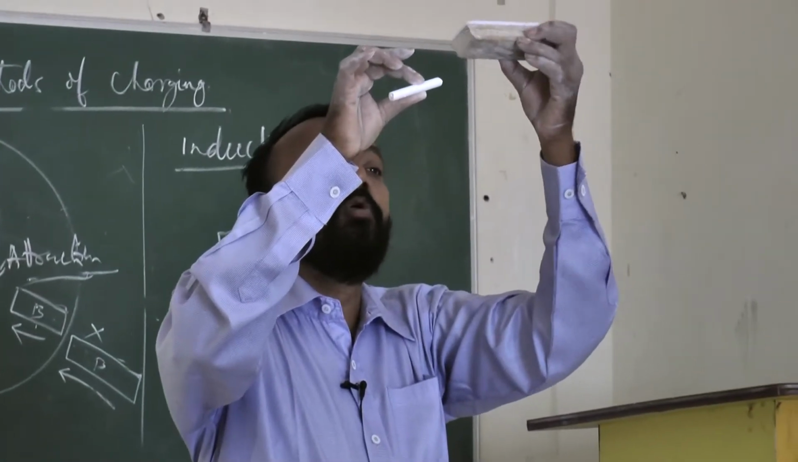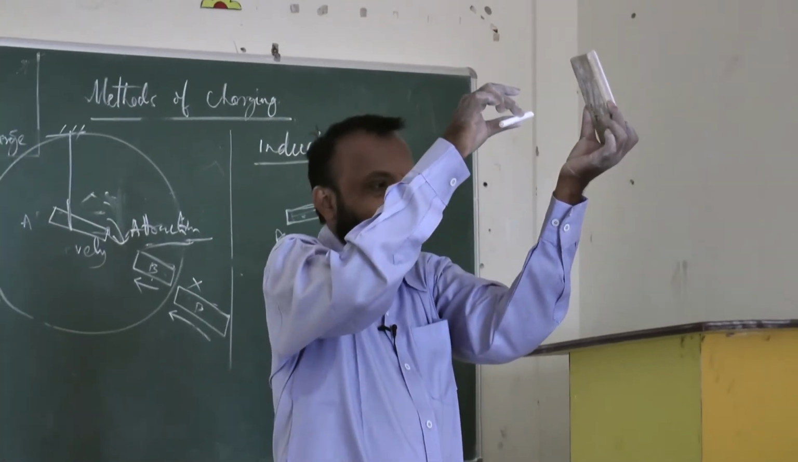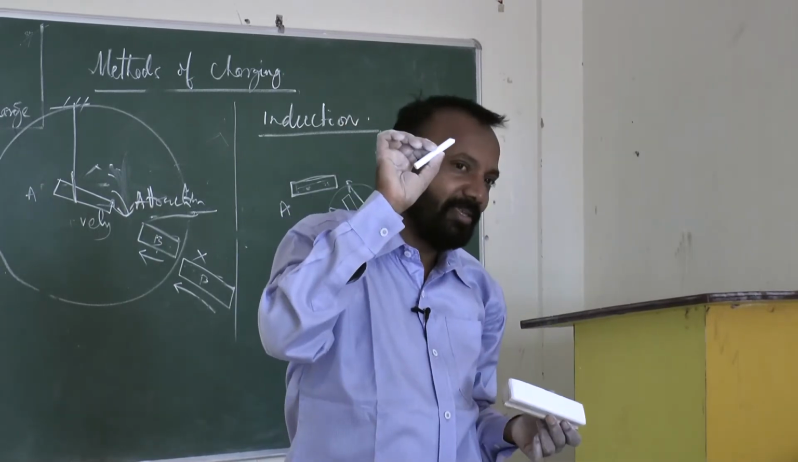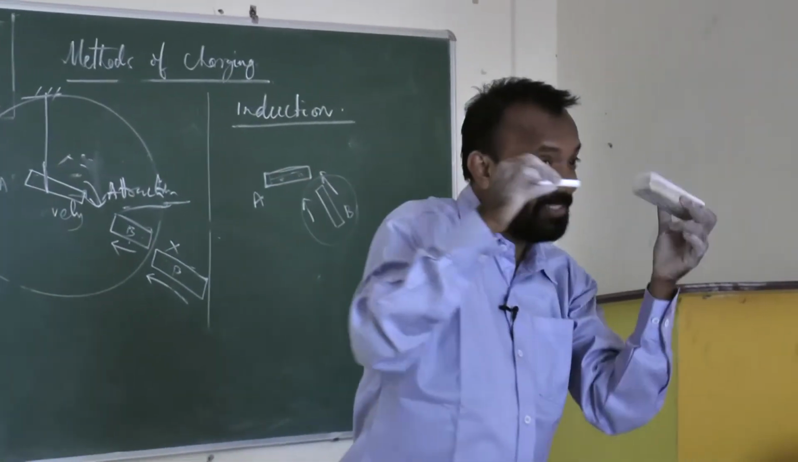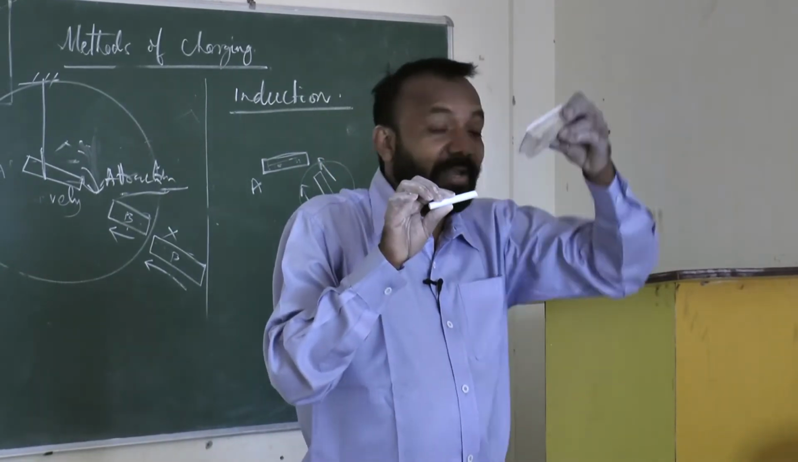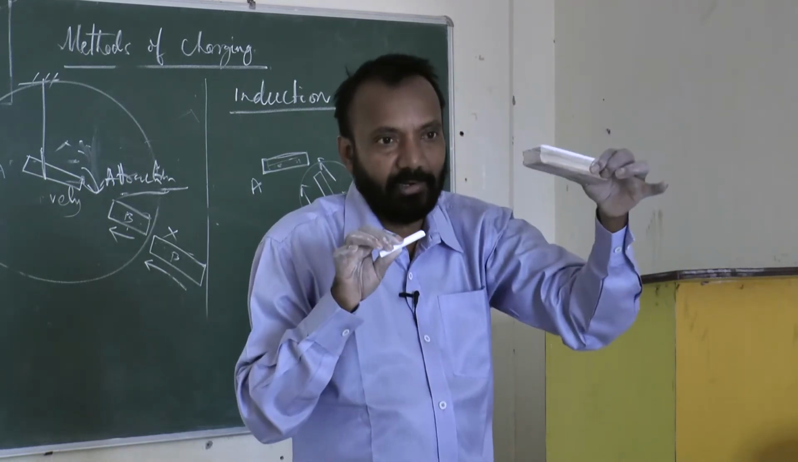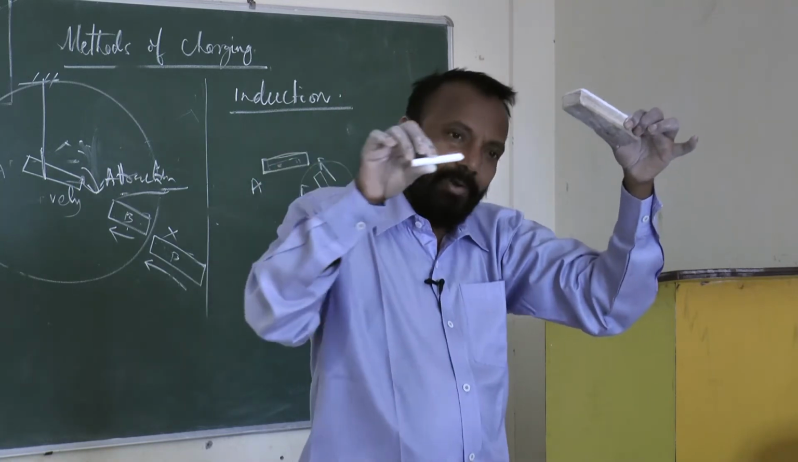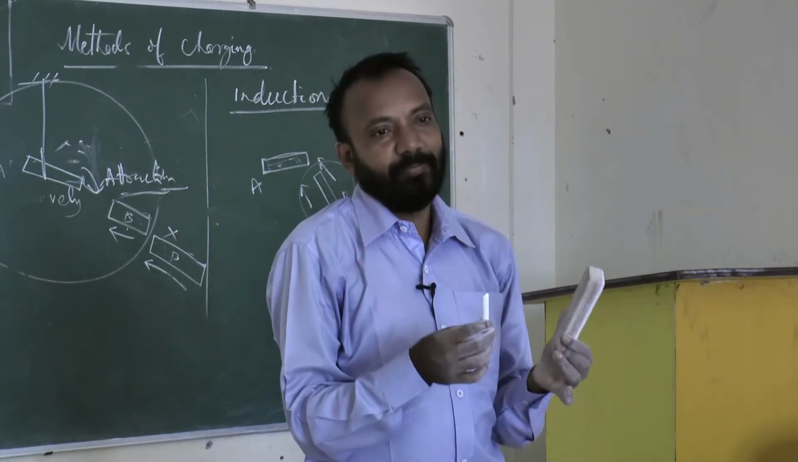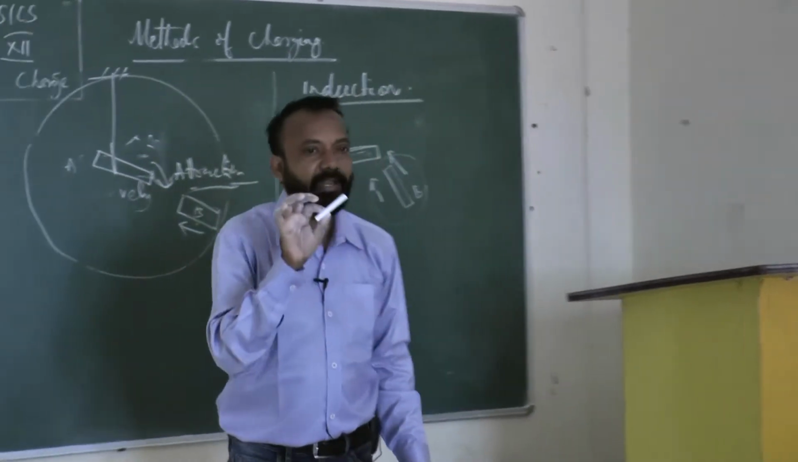So once again, suppose I have suspended a body and I am bringing another body. If the suspended body moves away as the other body moves towards it, then this is a case of repulsion. That means the body brought near the charged body is positively charged. The suspended body moves away because it is positively charged. If the second body is brought near and the first body moves away, it means the same charge is there.